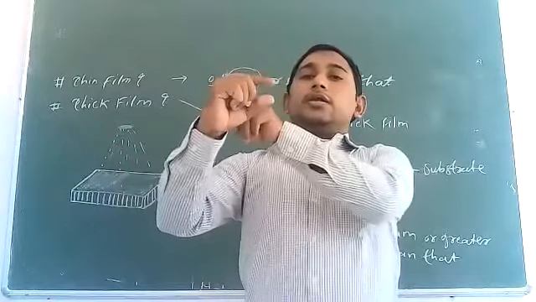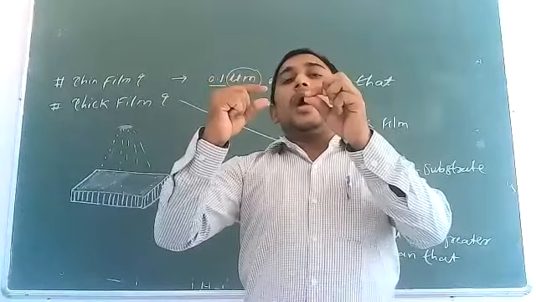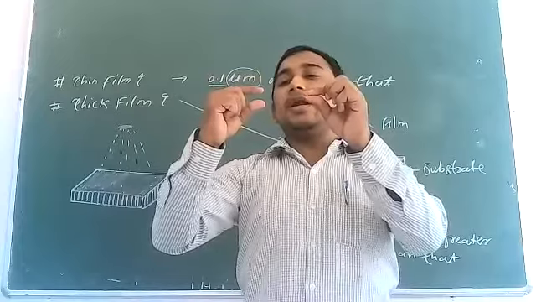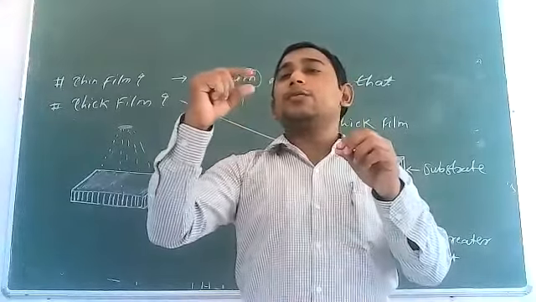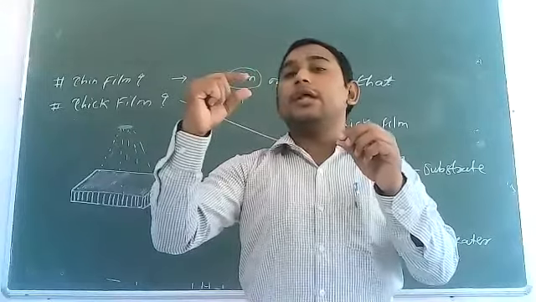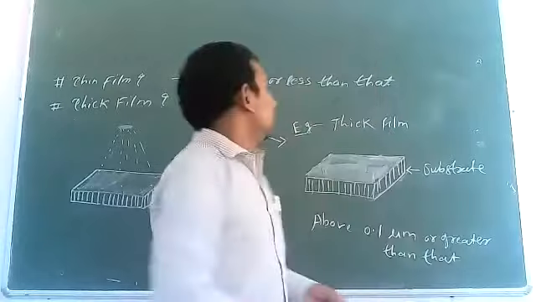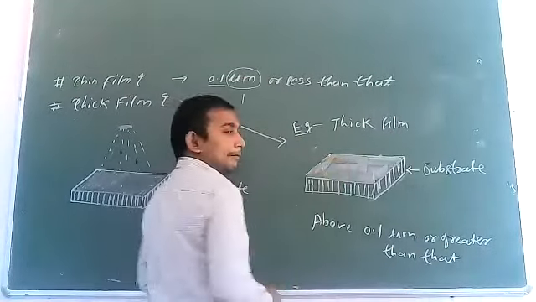This is considered the thick film and this is considered the thin film. If we dry the deposited material, some scratches, damages or breaks may happen in the sample, because uniformity is not possible here.